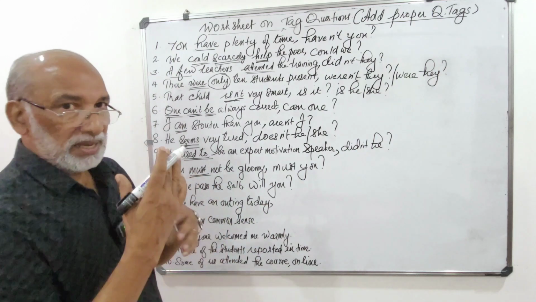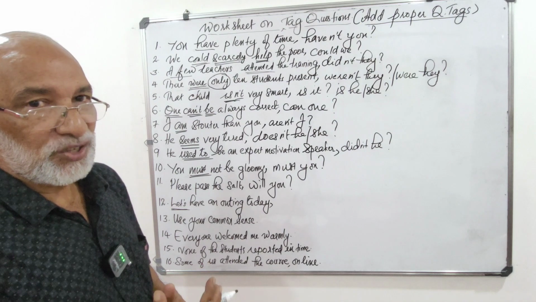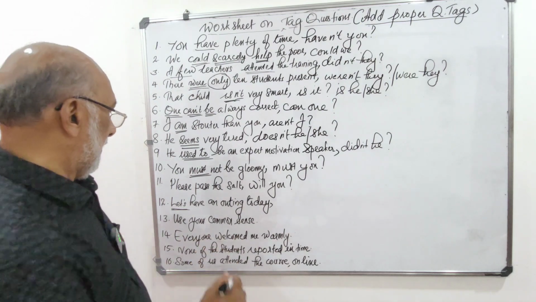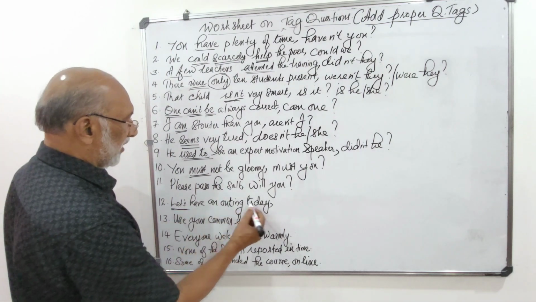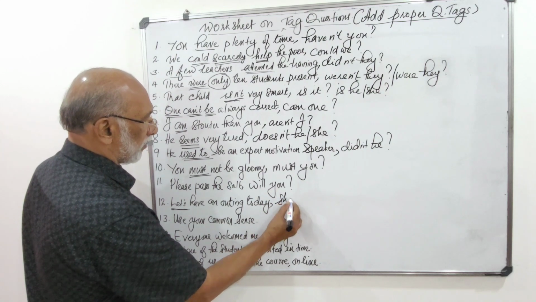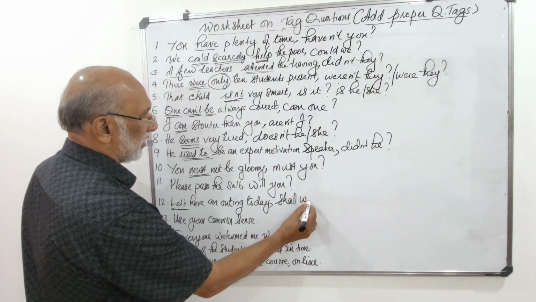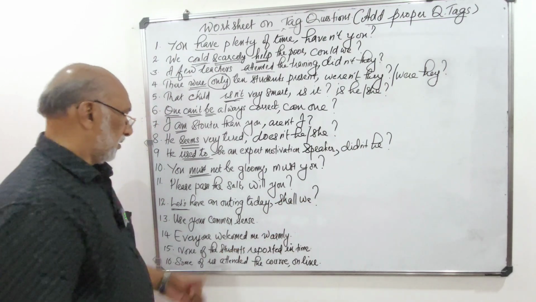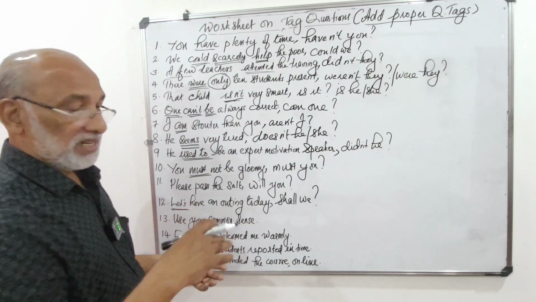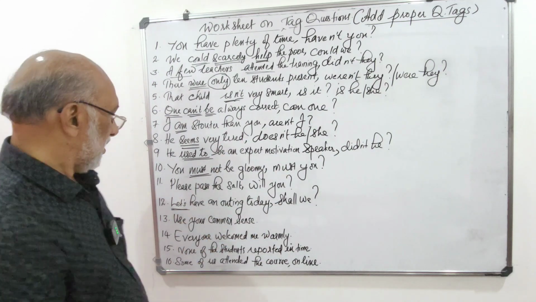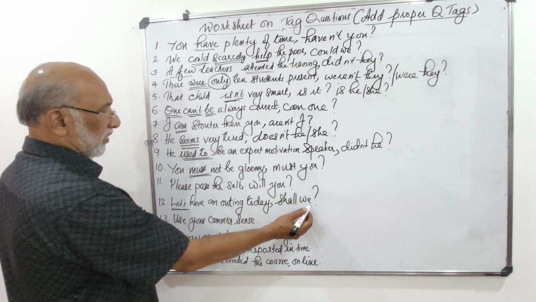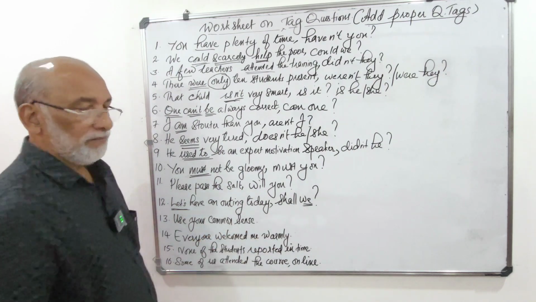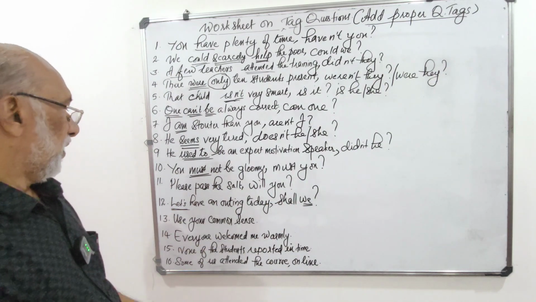But when there is the presence of let in the statement, we use shall. So let's have an outing today, shall we? Remember, when there is let, shall is used. And of course, us, when it goes to the subject position, is we.